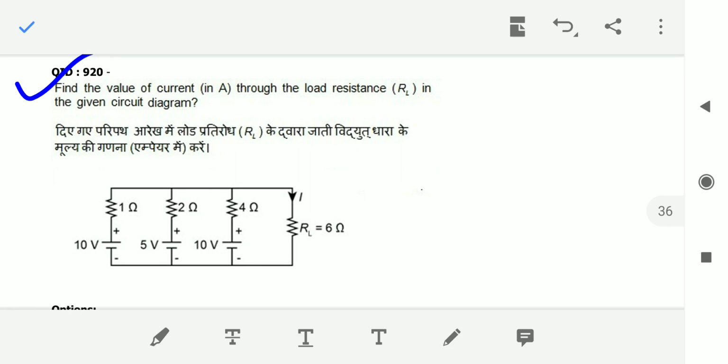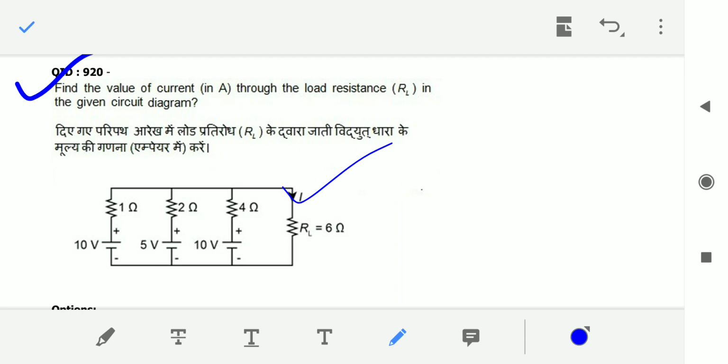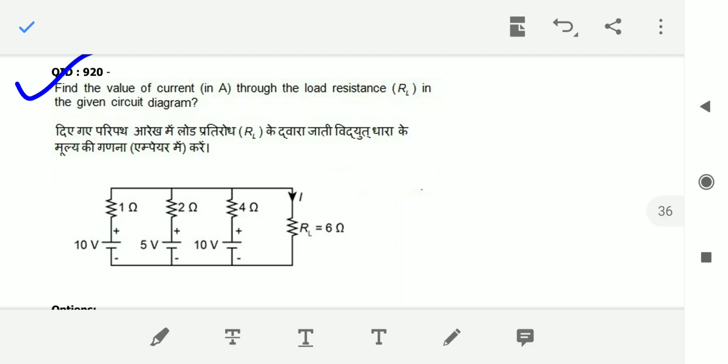Find the value of the current in amperes through the load resistance RL in the given circuit diagram. So what is he asking, sir? He is asking you to calculate the current through the load resistance. So now what you have to do, sir?